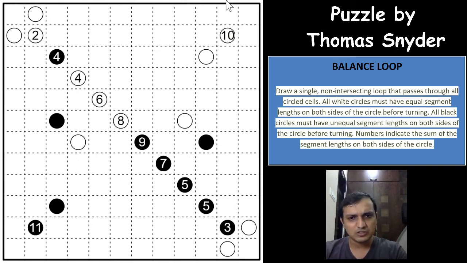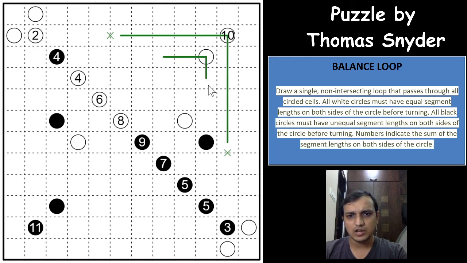So with that we'll start solving this puzzle. The start is the 10 here, so you should have 5 on both sides, and there is only one way you can do that. And there is a cross here. In the same way, this white circle is now acting as an edge at a corner, I would say, so it will move at least 2 cells on both sides. Let's see if there is anything else here.